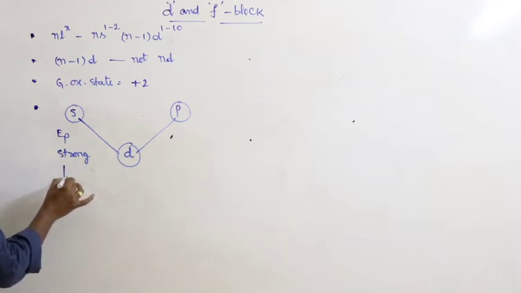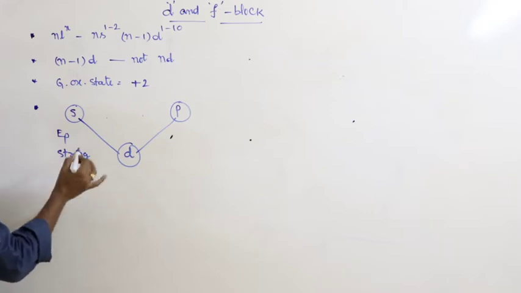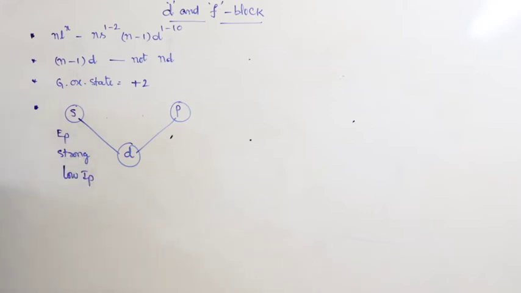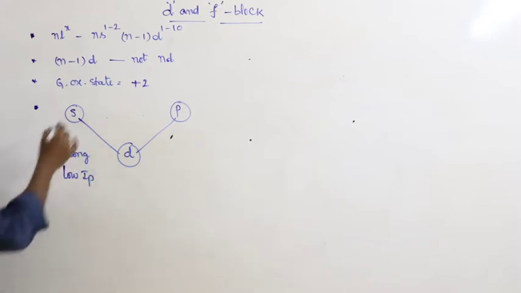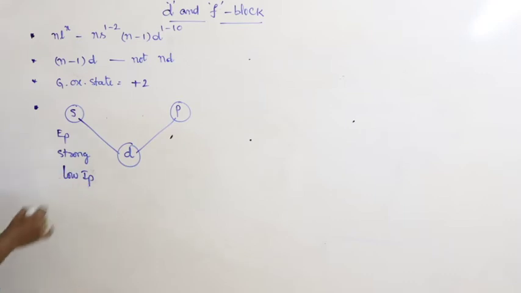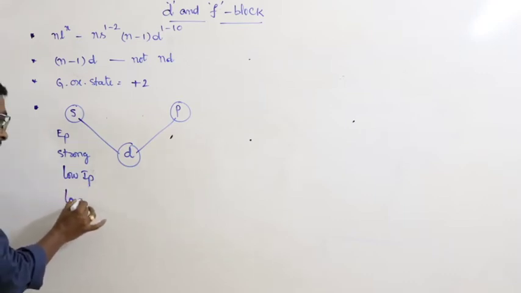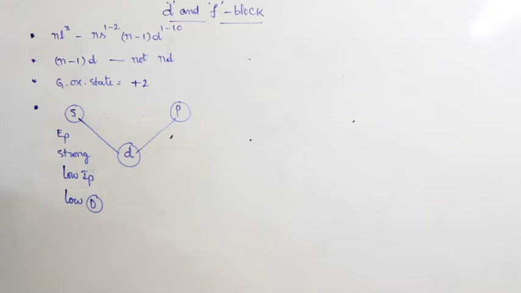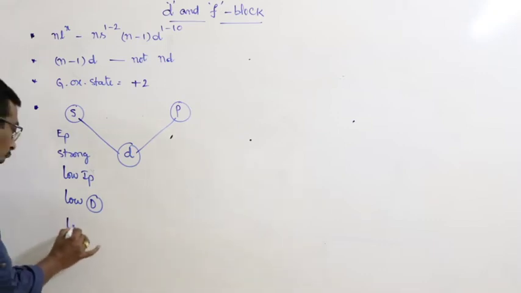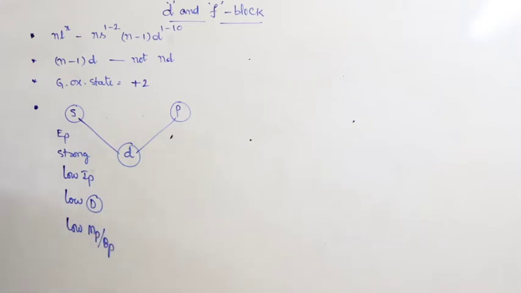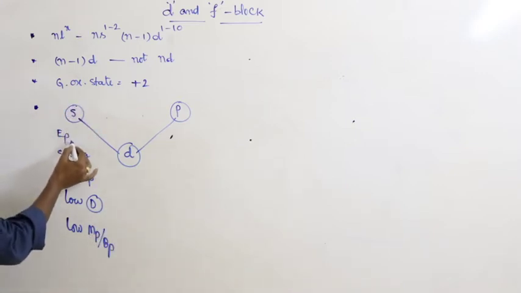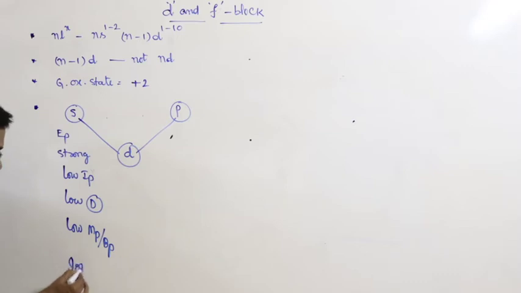They are strongly metallic in nature, and they have low IP values and low density also, and they have low melting points and boiling points. And they are highly electropositive, so they form ionic compounds.